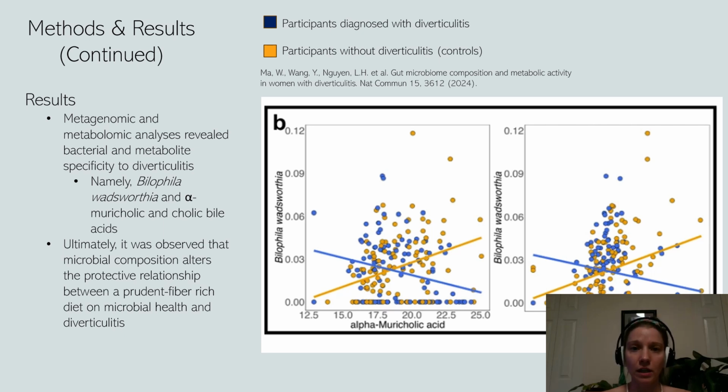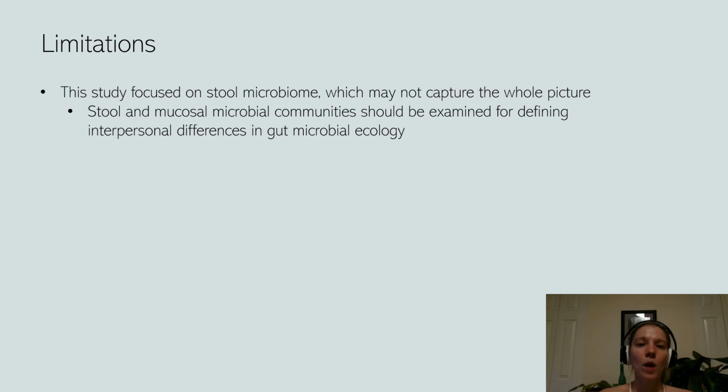While this study is relevant with many strengths, like all studies, it contains some limitations. First, this study focused on stool microbiome, which may not capture the entire picture. To facilitate large-scale analysis, stool and mucosal microbial communities should be examined for defining interpersonal differences in gut microbial ecology, although colonoscopy is usually avoided in the acute episode, making relevant biopsies difficult to obtain.